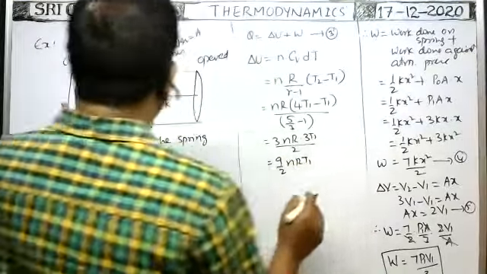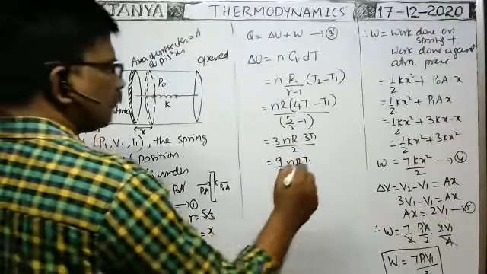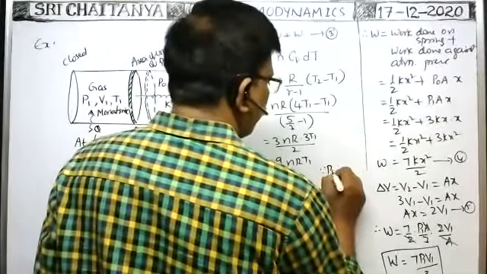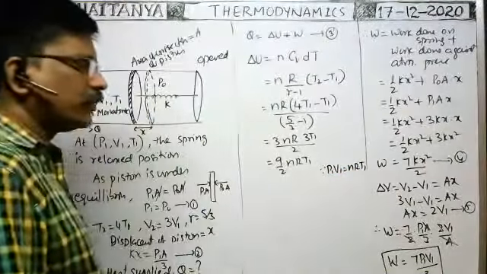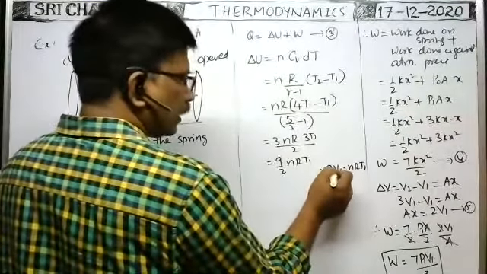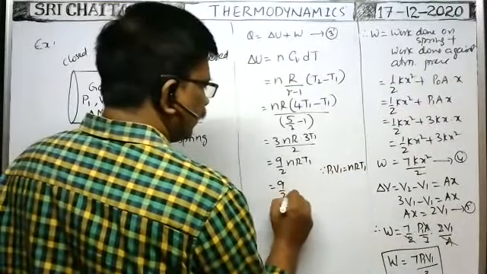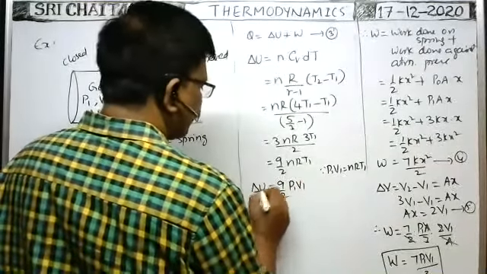But we know at the initial stage, the pressure is P1, volume is V1, temperature is T1. Since P1V1 is equal to nRT1 according to the ideal gas equation, instead of nRT1 we can write P1V1, because the answer is given in terms of P1V1 only. That's why we can write 9 by 2 P1V1. It is the change in energy.